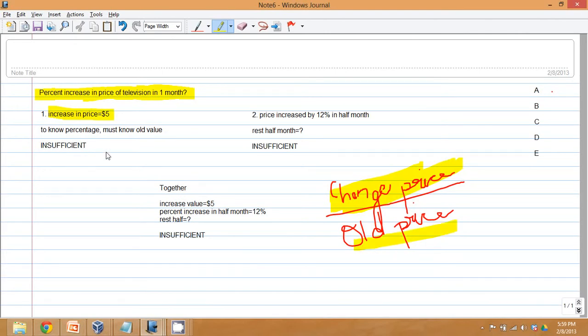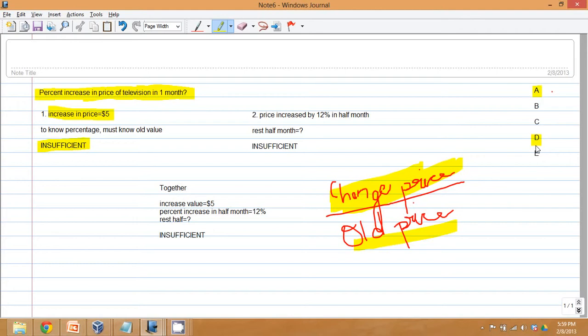Since we have no information about the old price, we cannot find the percentage change in price, and therefore this information is clearly insufficient. The moment this turns out to be insufficient, we know from previous experience that A cannot be the answer and that D cannot be the answer. So now we have a 33% chance of getting a right answer from these three options. Let's see what the second option states.